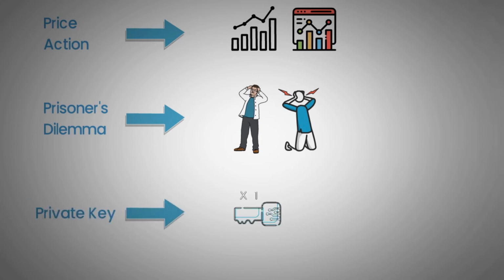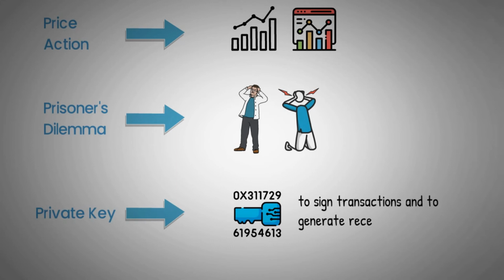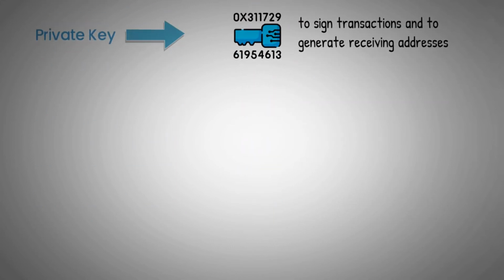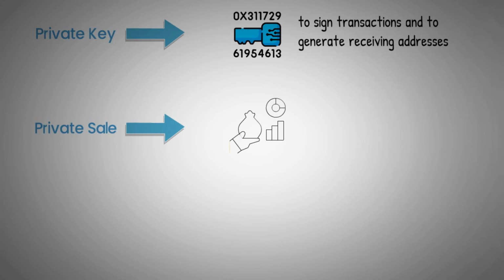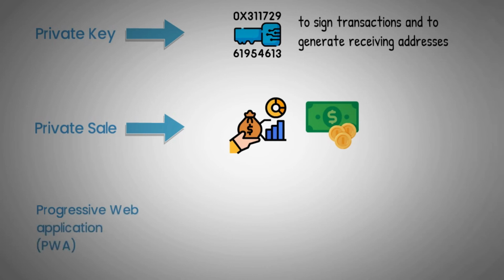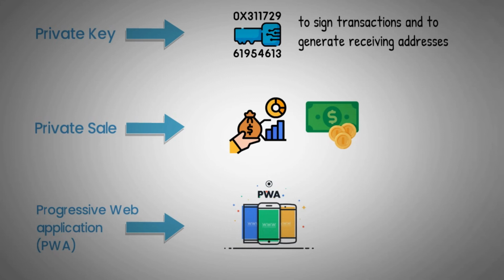In cryptocurrency, a private key is a lengthy number that allows users to sign transactions and to generate receiving addresses. Private sale: an early-stage investment round for strategic investors with a considerable amount of investable funds. Progressive Web Application, or PWA: an application that is created through the use of modern web technologies and follows basic web standards.